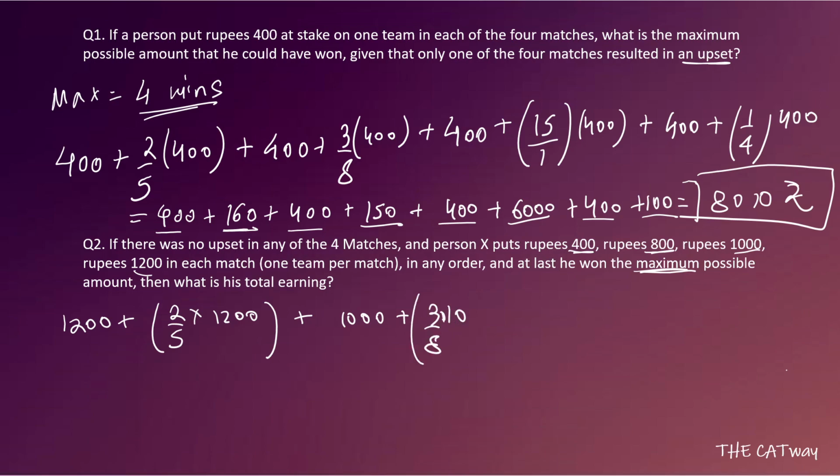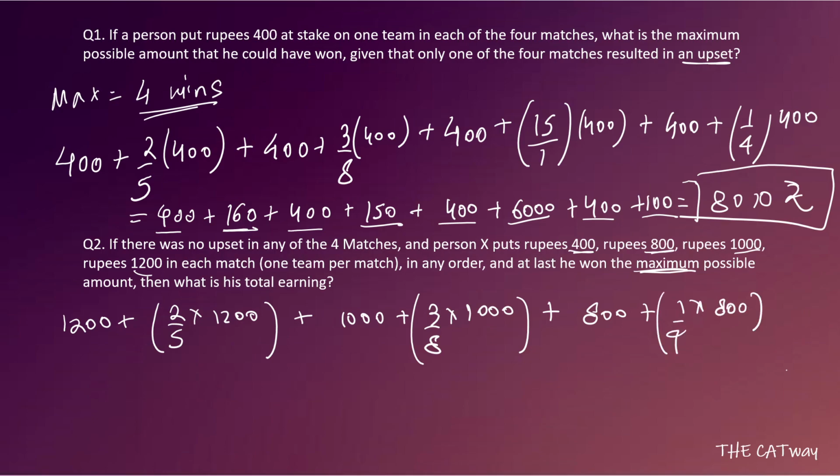Okay, 3 by 8 of 1000 rupees. After that, he places a bet of 800 rupees on GL. So first he will get his 800 rupees back. After that, he will get 1 by 4 of 800 rupees back.